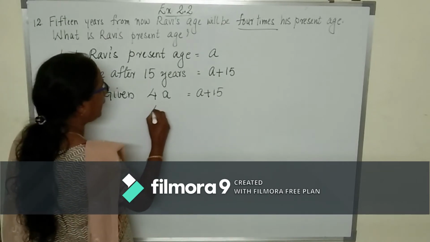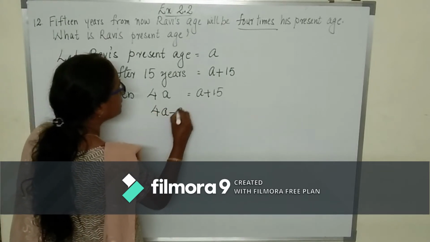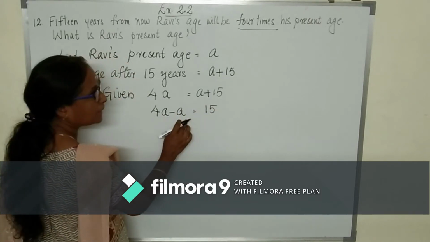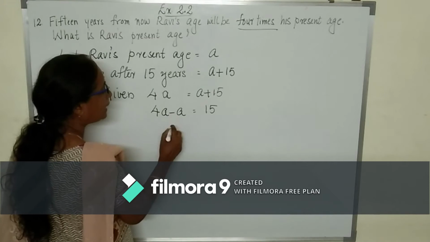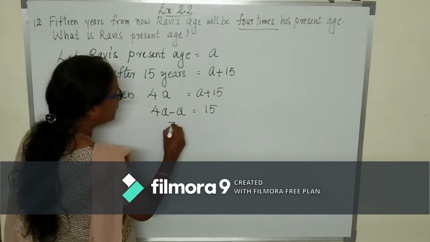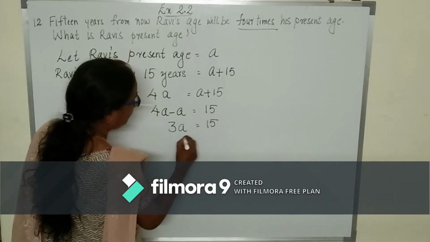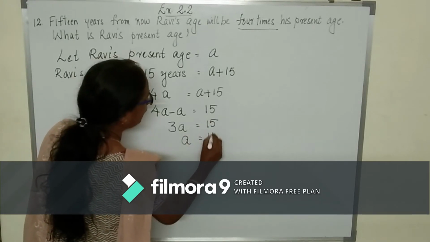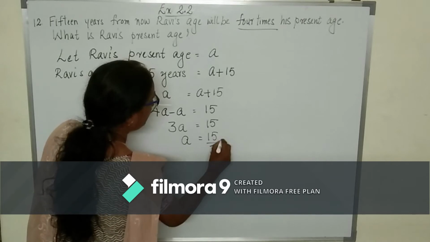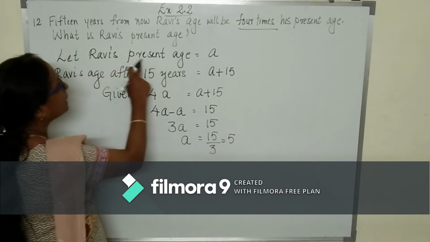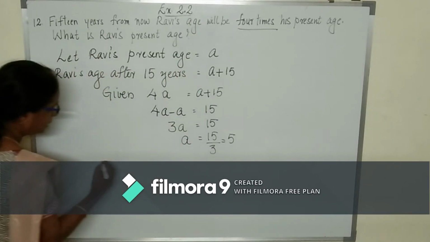So, 4A minus A is equal to 15. So, what is 4A minus A? A means 1A. So, 4A minus 1A, 3A is equal to 15. A is equal to 15 upon 3, which is equal to 5. So, what is A? The present age of Ravi.